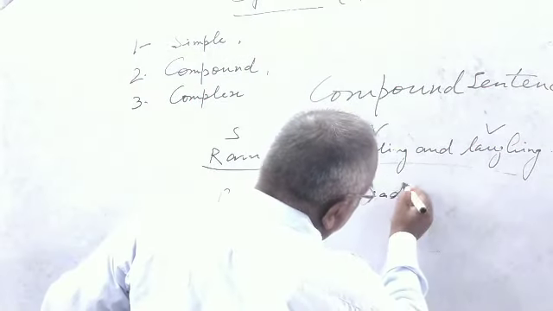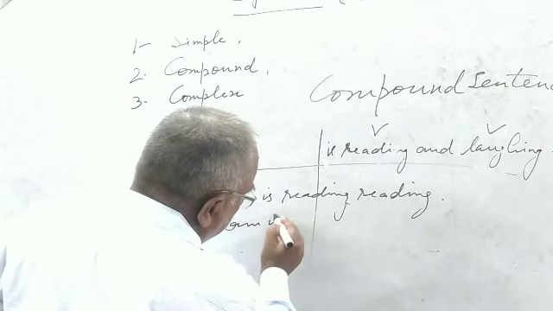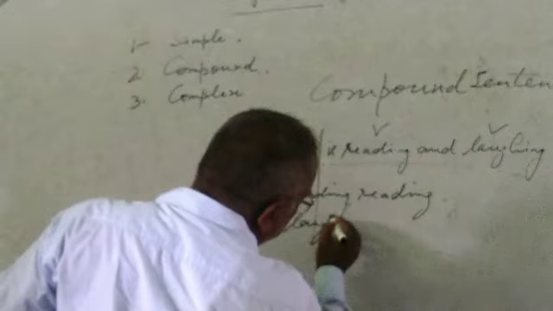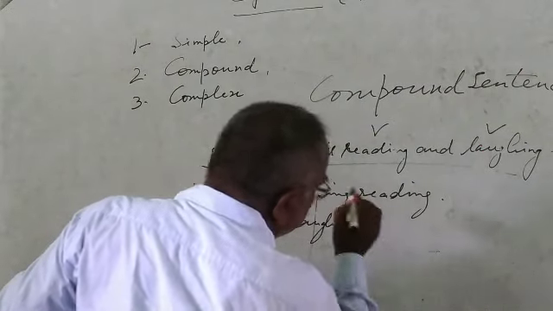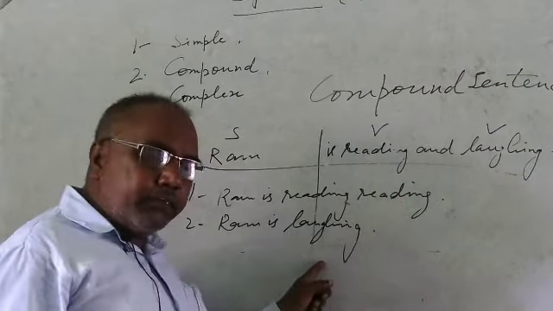Ram is reading, this is the first sentence. Ram is laughing, this is the second sentence.